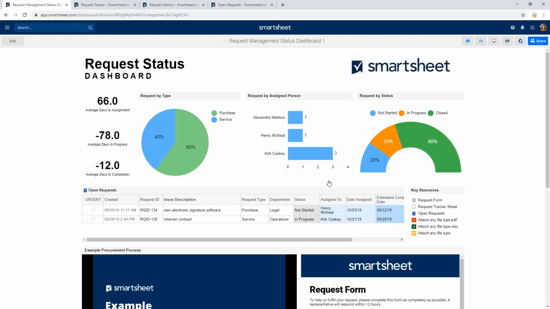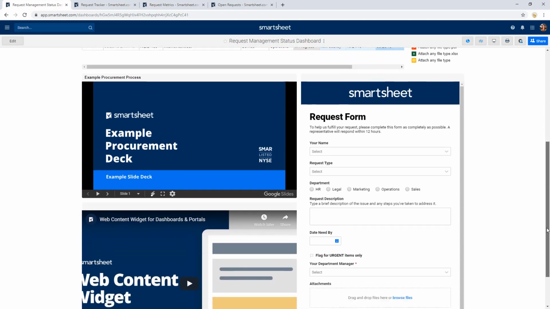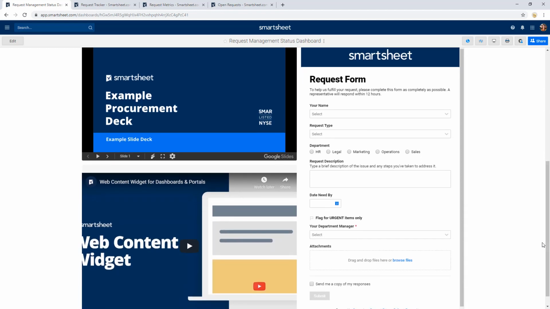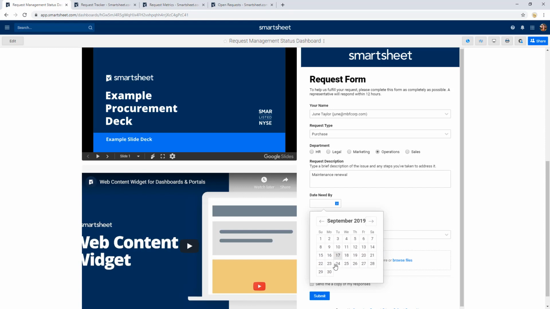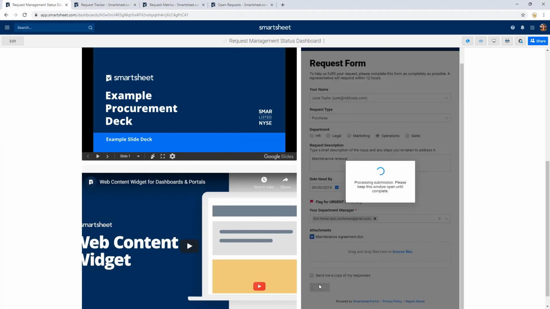As we mentioned before, the beginning of our process is always to fill out a request form. So let's actually go through this. Let's say that June is putting in a request to update a maintenance contract, and perhaps she needs that to be completed by September 30th. She's going to flag it as urgent, and she's going to select her manager, and she's also going to attach that maintenance agreement document directly to the form.